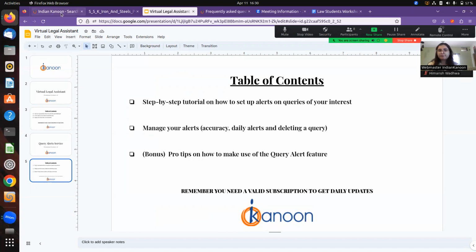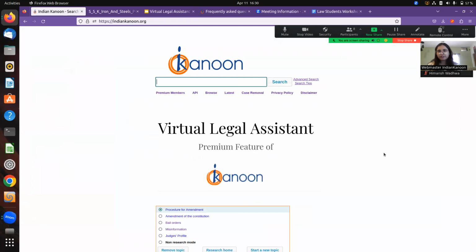Now, majorly all the aspects that I wanted to discuss for this workshop have been covered, and I think now we can open the call for your feedback, and if anybody has any queries that we can take. We really want to make this discussion more fruitful by bringing in users and asking them what their queries are. So I will stop sharing my screen now, and we can open the room for your questions or queries with regards to this presentation, or in general about Indian Kanoon and the premium membership. So if there are any questions, you can bring them up. Thank you.